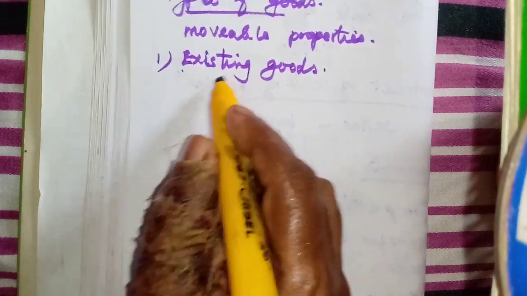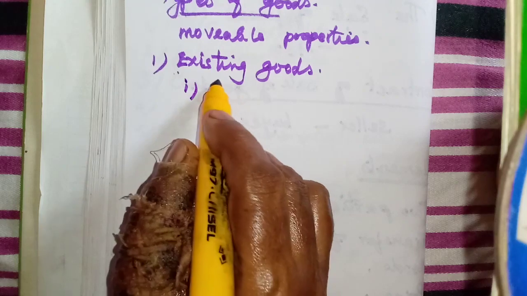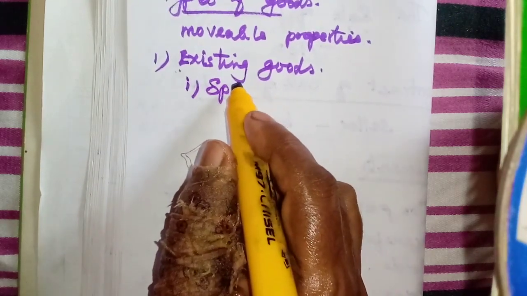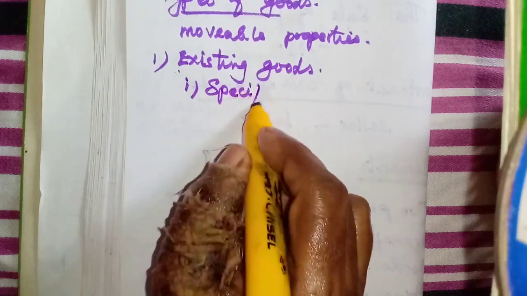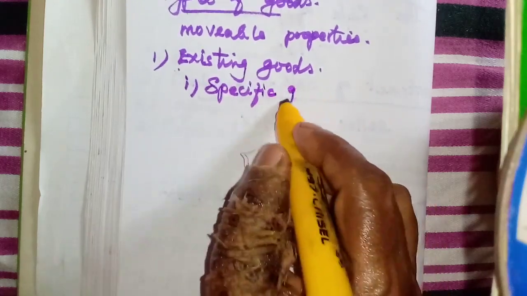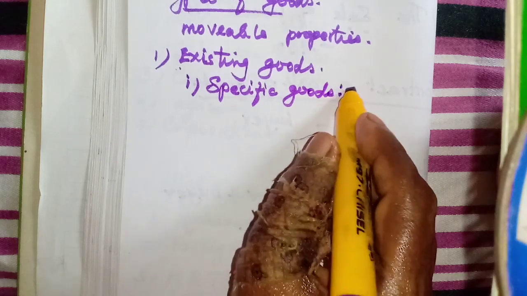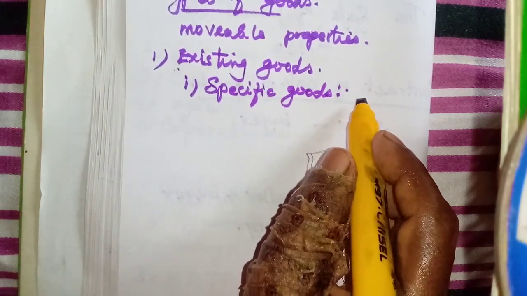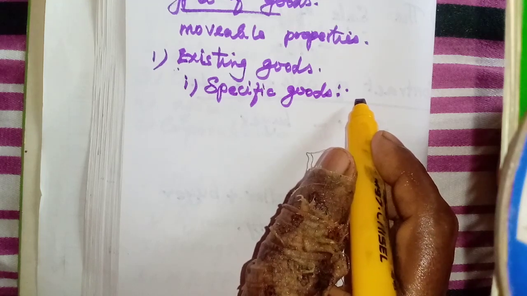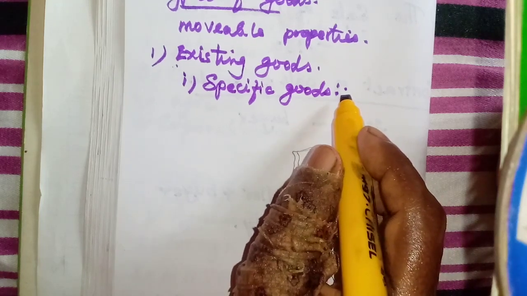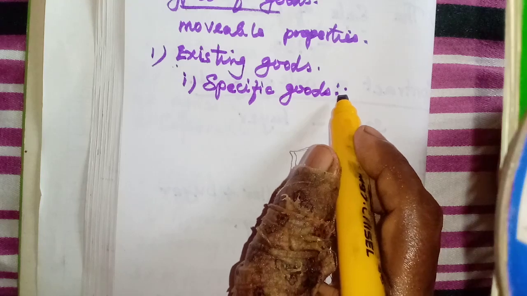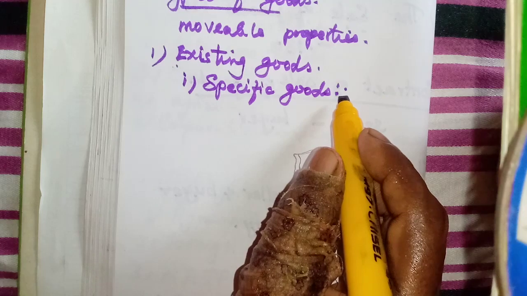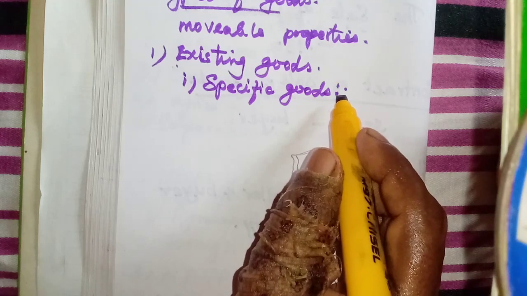These existing goods are again divided into specific goods, ascertained goods and unascertained goods. We will learn what specific goods are. Specific goods means we identify some goods. For example, we go to a textile shop and select a particular dress. From a variety of things, we are selecting a particular thing.